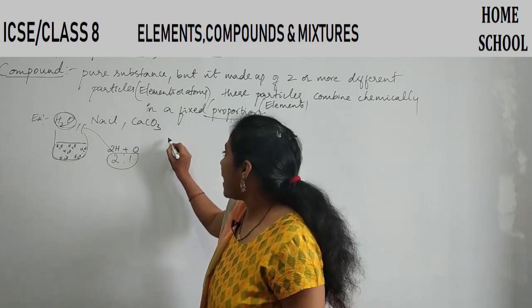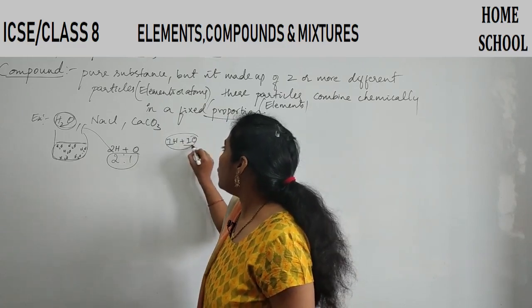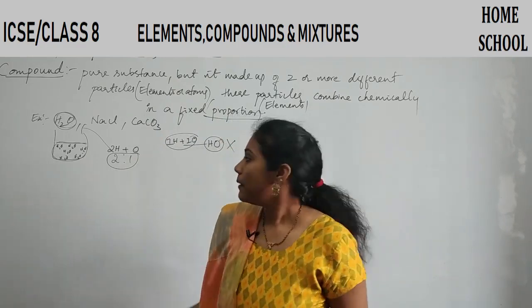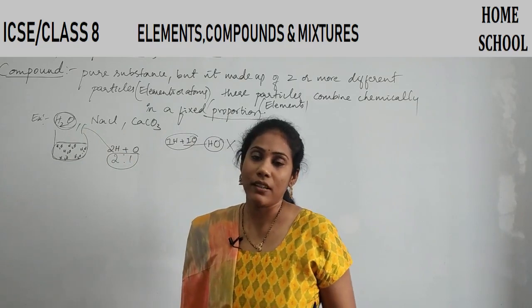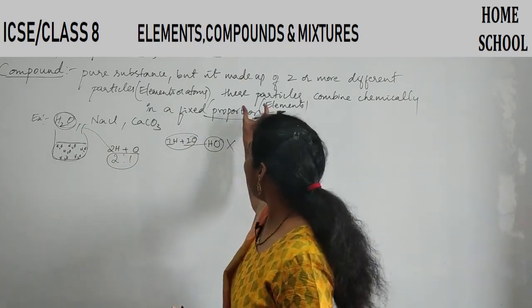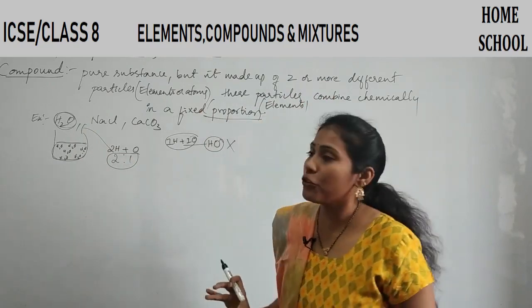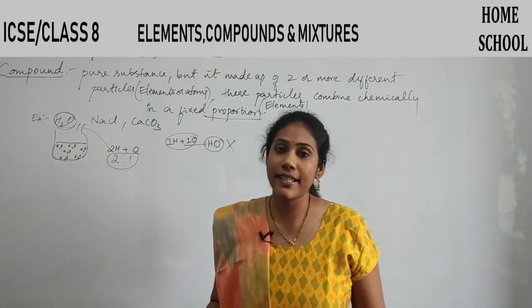If one hydrogen combines with one oxygen, you get just HO, it is not called water. But when they combine in a 2:1 ratio, it is called water. So when these elements combine, they combine in a fixed proportion or fixed ratio. That's a very important thing to understand.